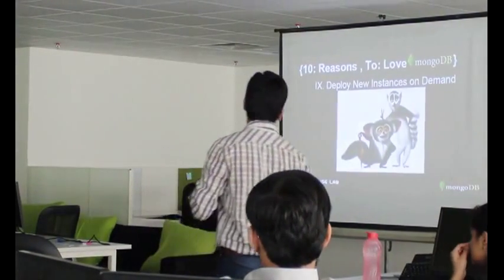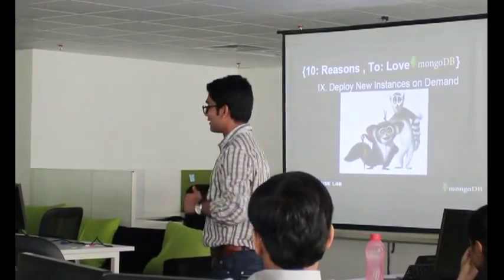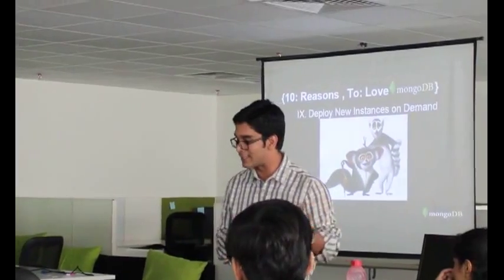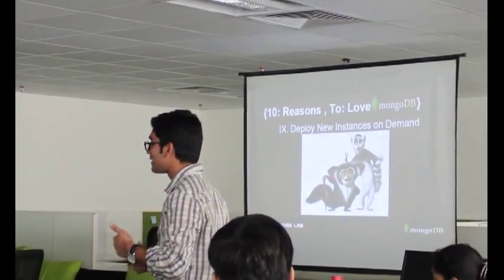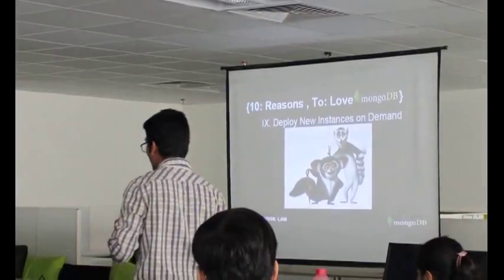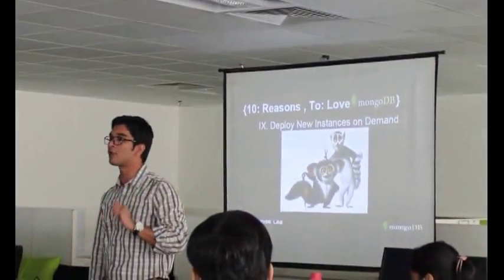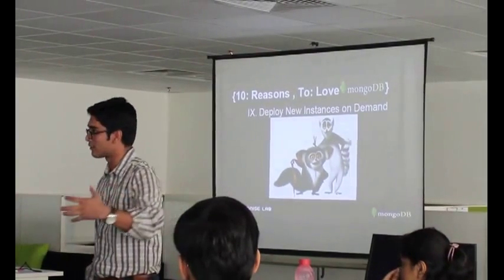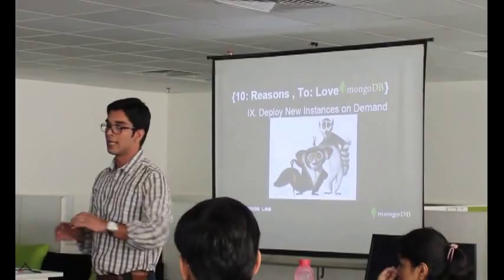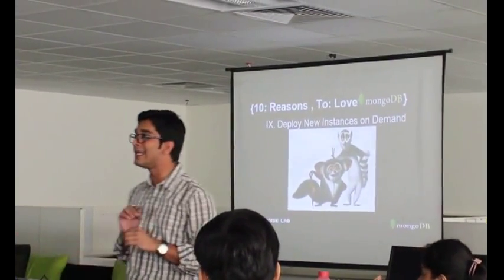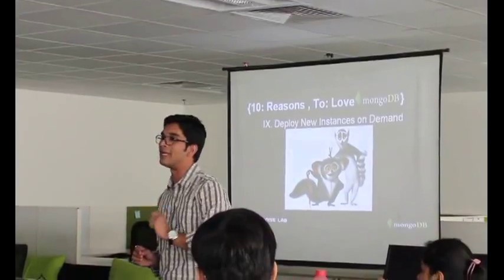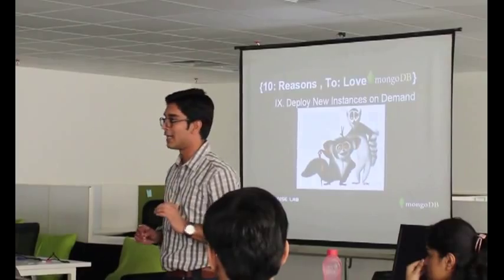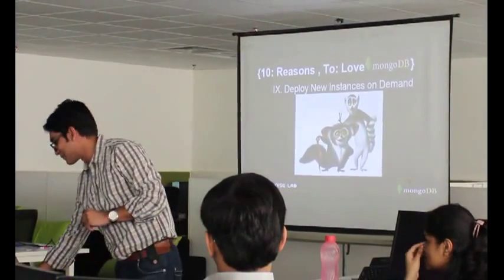And yeah, that's why I always keep showing off to our different team members when they are using MySQL in the production environment. I can deploy any new instance on demand at any given point of time without worrying about what happens if I add another node to my MySQL server or another node to my Postgres server, where we might have some downtime. In MongoDB, it isn't like that. I can add any node at any point of time without any downtime. It's 0% downtime, unless you screw up, like that question was.